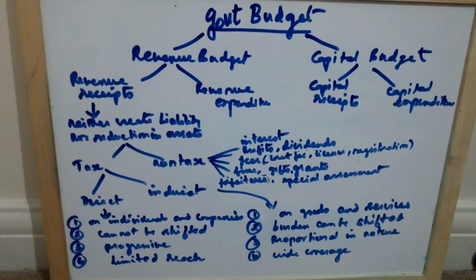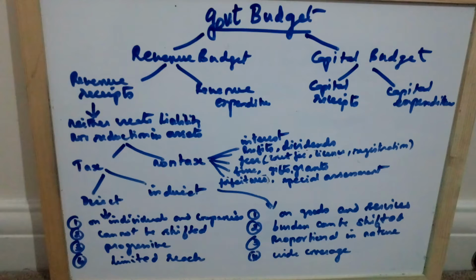What are revenue receipts? They are the receipts which neither create liability nor cause any reduction in assets of the government. That is what revenue receipts are. For example, you find taxes.